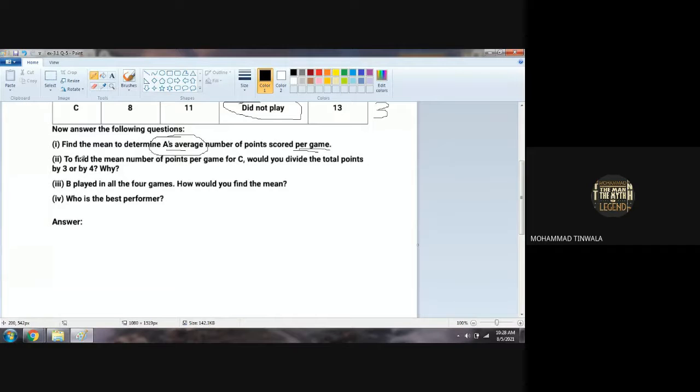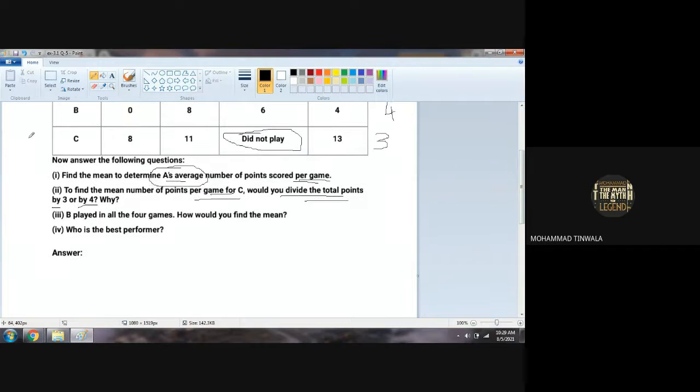Question 2: to find the mean number of points per game for C. Would you divide the total points by 3 or by 4? If we have to find the mean of player C, how do we proceed?